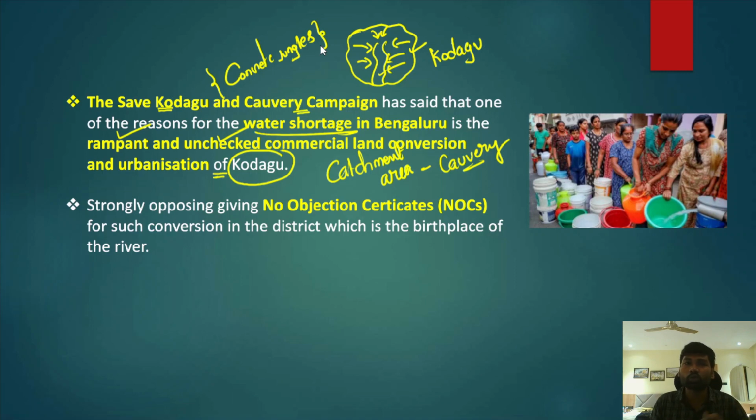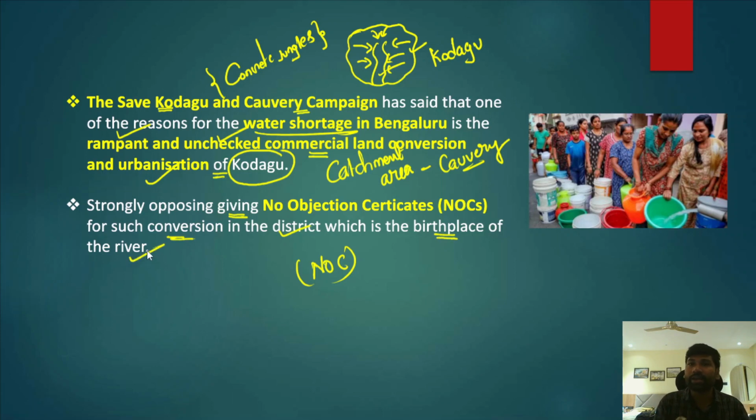So the experts have also been suggesting that the water shortage in Bengaluru is associated with the rampant and unchecked commercial land conversion and urbanization that has been taking place in Kodagu. So they are also strongly opposing giving no objection certificates, the NOC certificates, for such conversion in the district which is the birthplace of the river Kaveri.